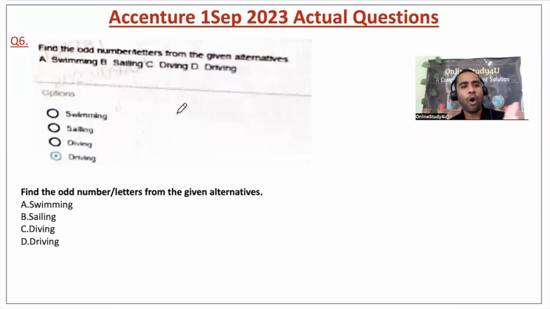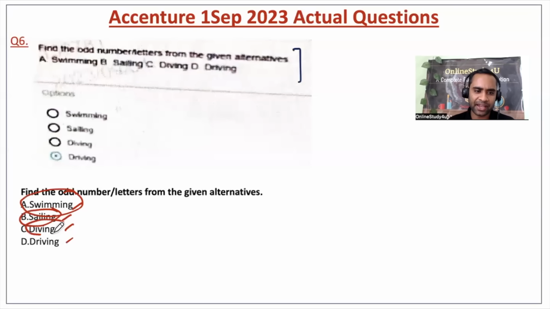Now, find the odd one out from the given alternatives: swimming, sailing, driving, and diving. Swimming you will be doing inside the water, or on the water you can say. Sailing also is with respect to water, on the surface of water or inside the water. Diving also you will be able to do inside the water. But driving you have to do on the road. So this is the different one.